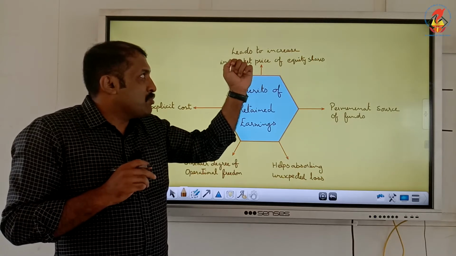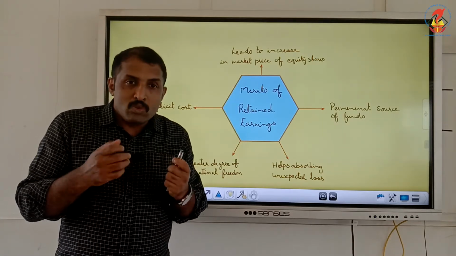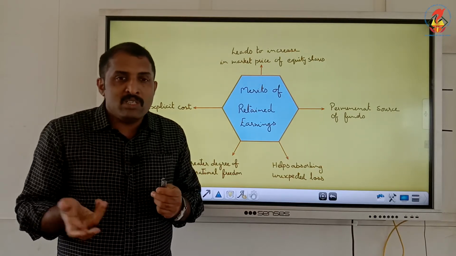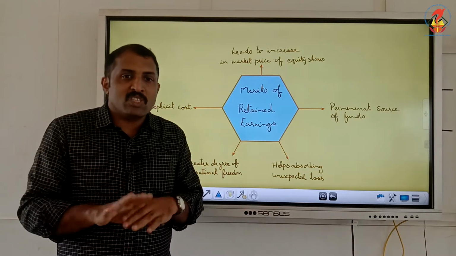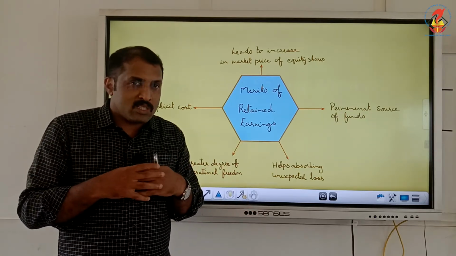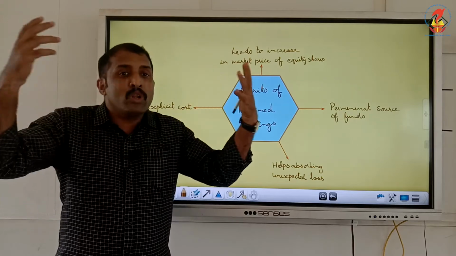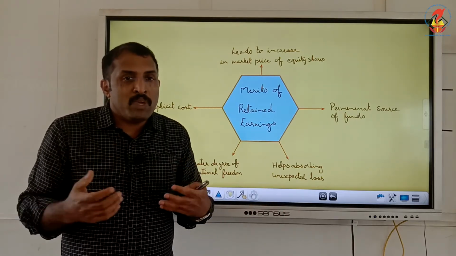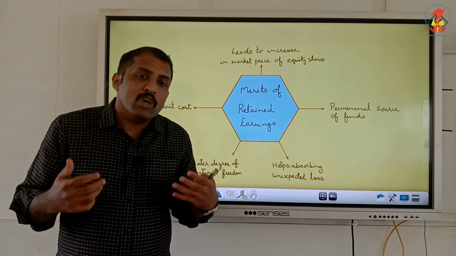And towards the end we can say it leads to an increase in the market price of the share, because using this internal source of finance, this retained earnings, we can expand the business, we can introduce new machines, we can introduce technology. As a result of that, we can expect more profit to be there. When more profit is there, we will be able to give more dividend.